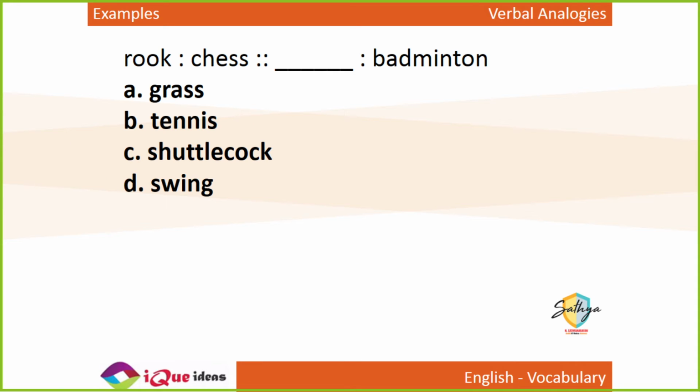A rook is a chess piece. So a rook is used to play chess. What is used to play badminton? Just like rook is used to play chess, shuttlecock is used to play badminton. Rook is to chess as shuttlecock is to badminton.